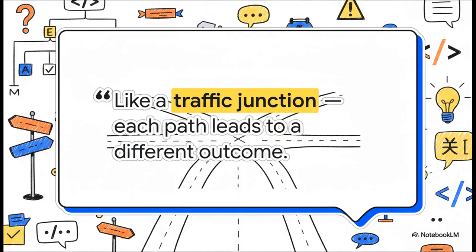And our source has this fantastic way to think about it. When is like a smart traffic junction. Instead of a messy series of stop signs and turns, it just cleanly directs your program down the exact right path based on whatever condition you give it. It's such an intuitive way to picture it, right?